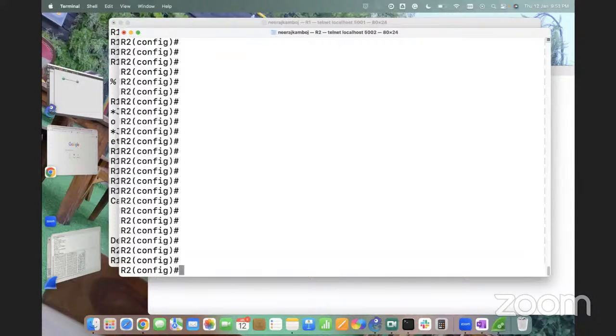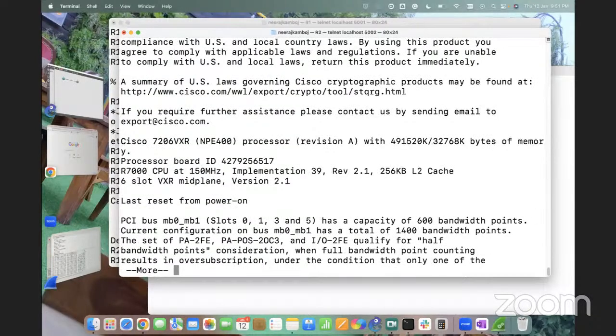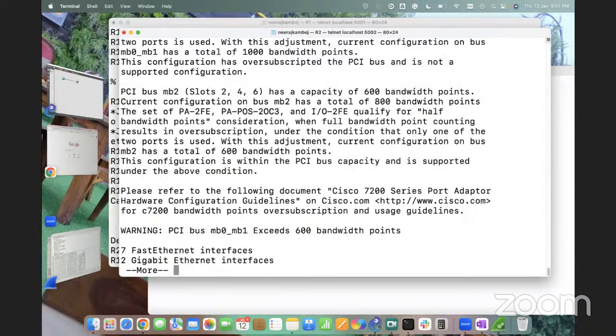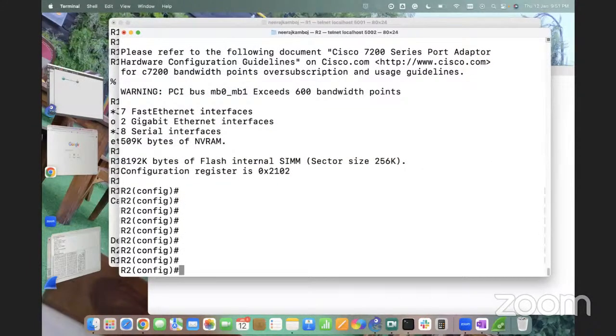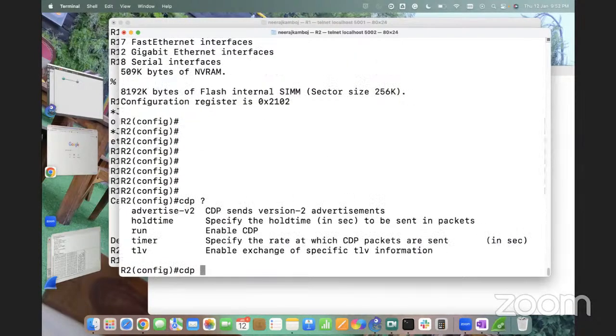I'm back. Okay, so CDP TLV filter list. Guys, this version does not have that CDP TLV filter list, so as of now I can't show you here. What we can do is, in tomorrow's class, I can show you these things. I will use a higher version of the device, and I'll try to show you how you can use a TLV filter list. As of now, this does not have that feature, otherwise we could get it here.